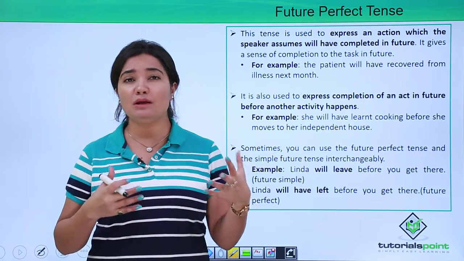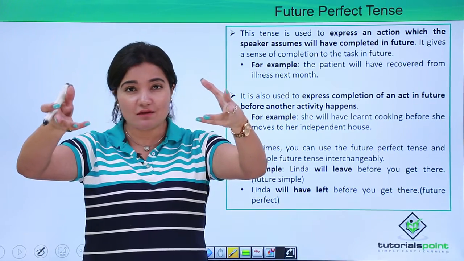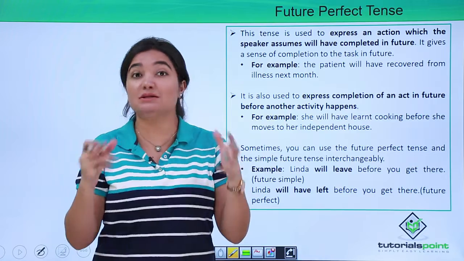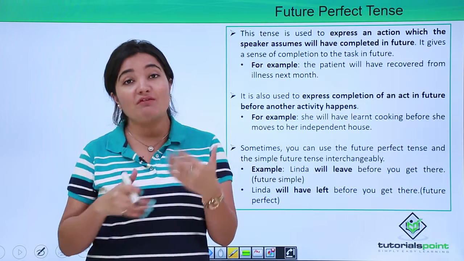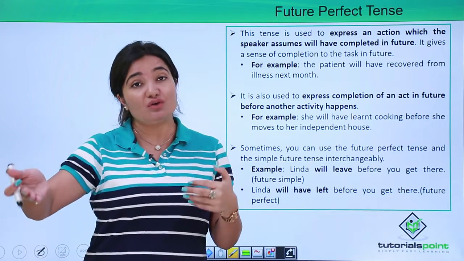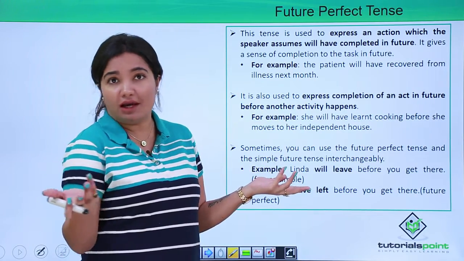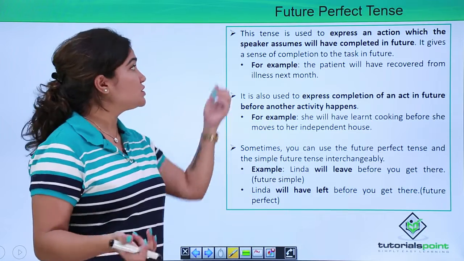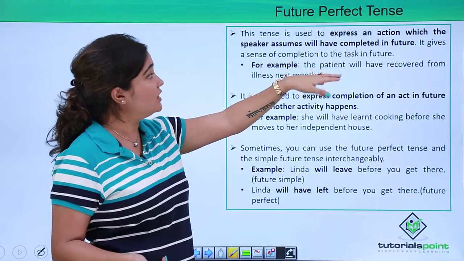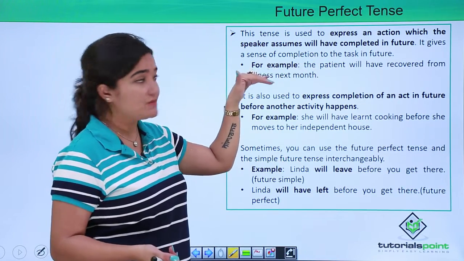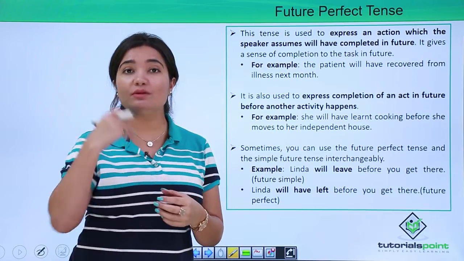Something that we predict, a work which we predict will complete in the future, right? It could be something like that, because obviously it's a perfect form of future tense, and added to it, it's a future tense. So some work which could have completed in the future. This is the only rough idea that we get when we read about the name. So let's read the definition. This tense is used to express an action which the speaker assumes will have completed in future, right? So some work which we assume will be completed in future.